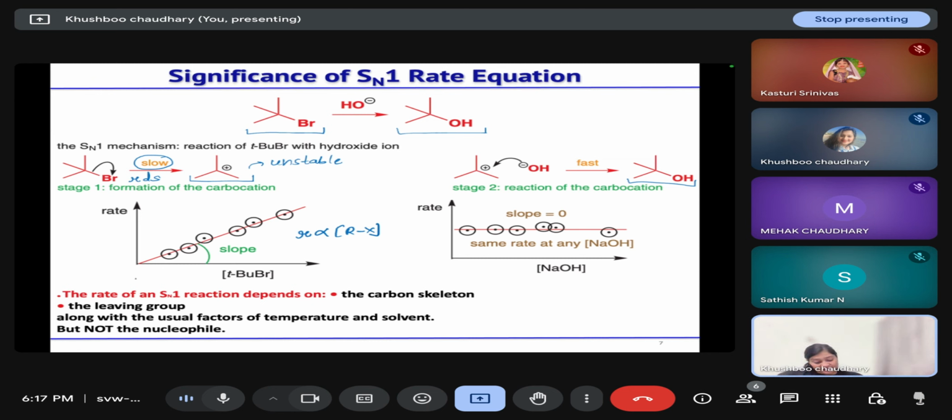So for an SN1 reaction, the rate depends on the carbon skeleton that is present, the leaving group, and factors like temperature, solvent, etc. But it does not depend on the nucleophile that is present in the system. It can be a weak nucleophile, it can be a strong nucleophile.